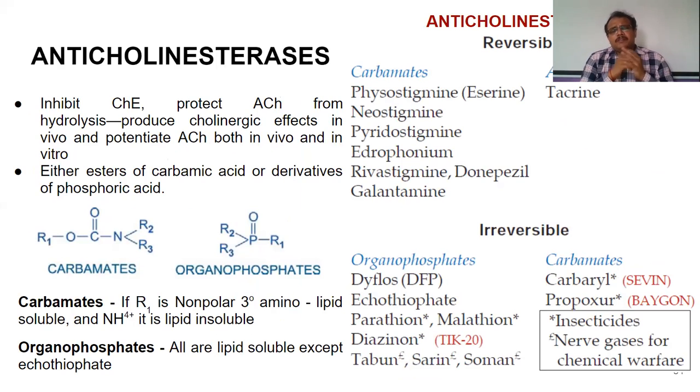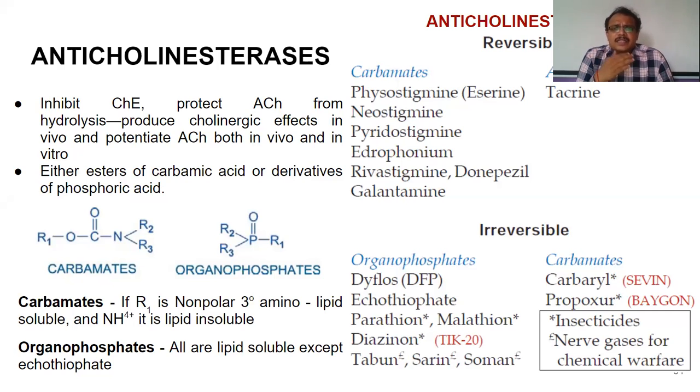So every individual has this enzyme called acetylcholinesterase, and this acetylcholinesterase will cause hydrolysis or breakdown of acetylcholine to form choline and acetyl coenzyme or acetate.